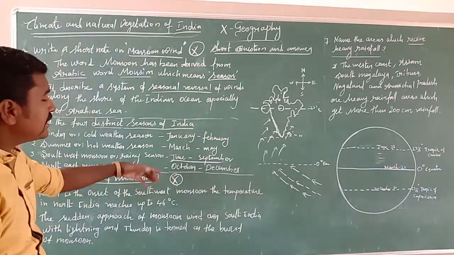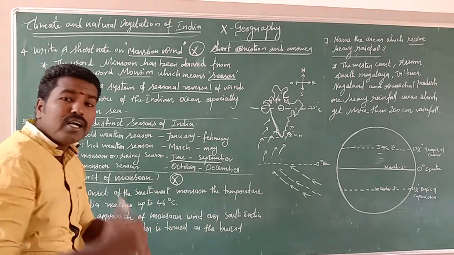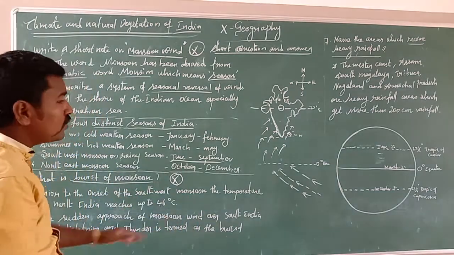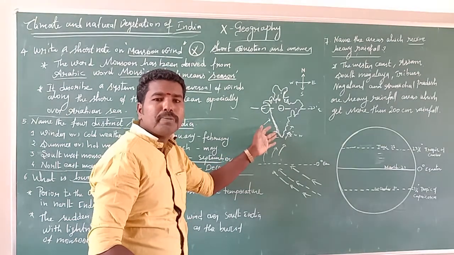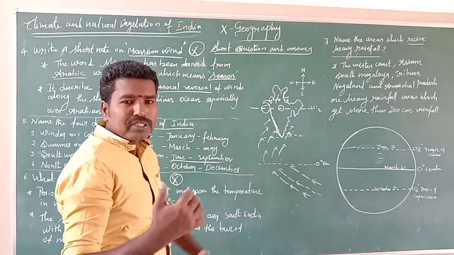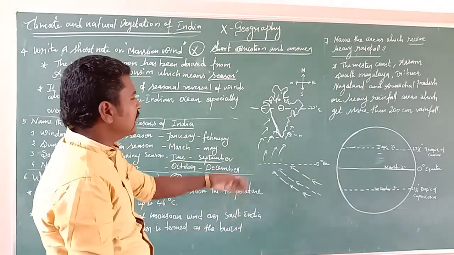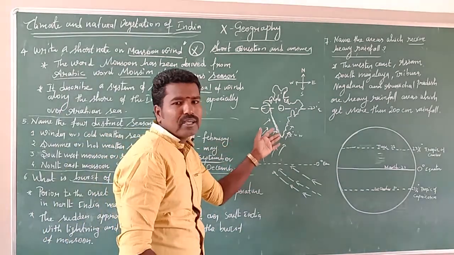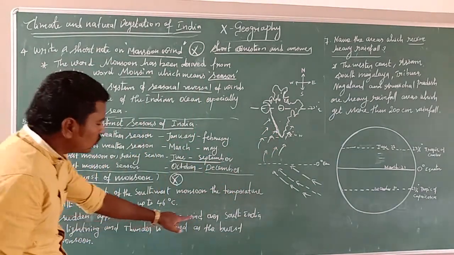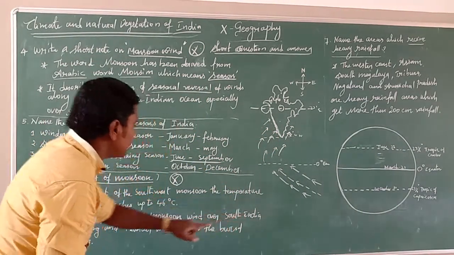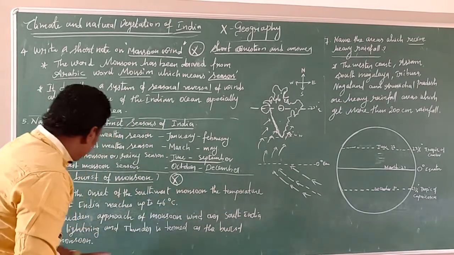Due to the increasing temperature, the monsoon wind suddenly sets in from South India. You know, every year the Indian Meteorology Department declares that in the first week of June the monsoon sets in from Trivandrum in Kerala state. The sudden approach of monsoon wind over South India with lightning and thunder is termed the burst of monsoon.